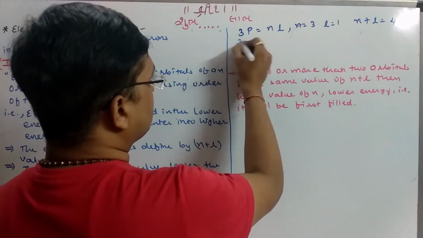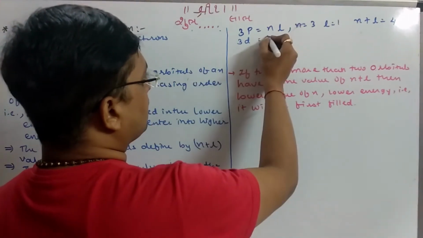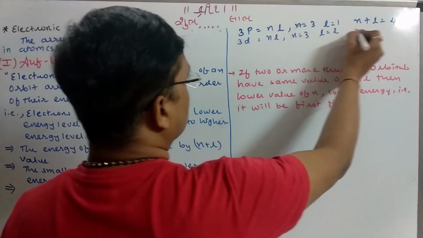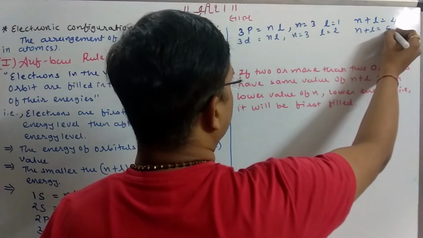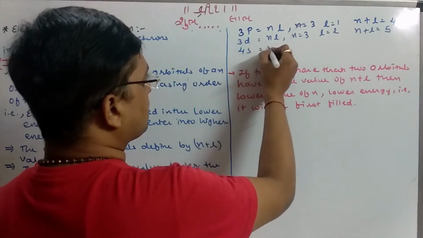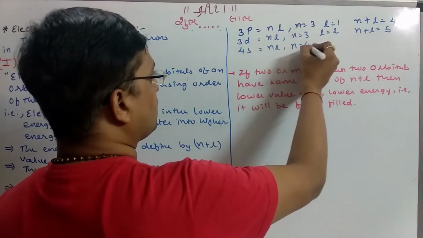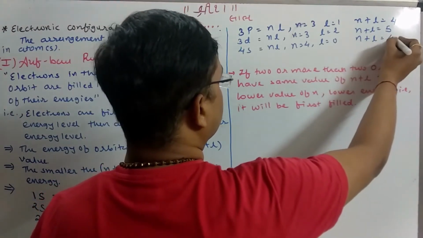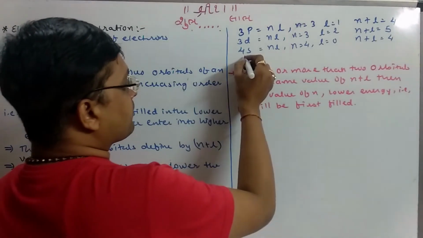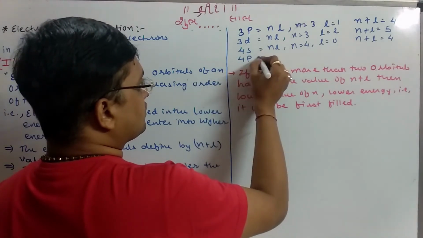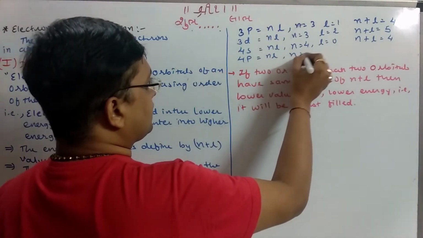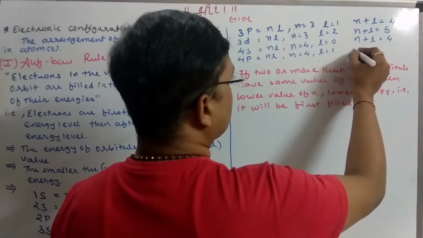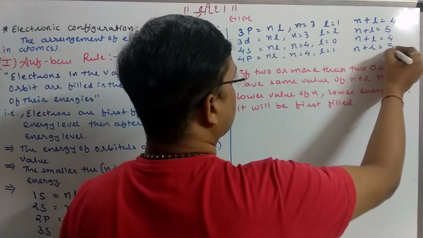3d: n equal to 3, l equal to 2, so n plus l value is 5. 4s: n equal to 4, l equal to 0, so n plus l value is 4. 4p: n equal to 4, l equal to 1, so n plus l value is 5.